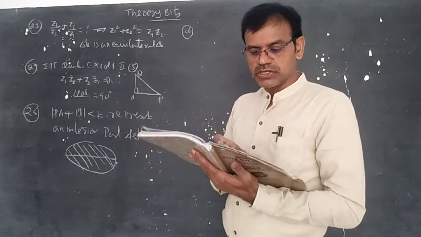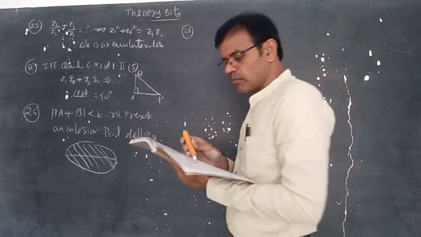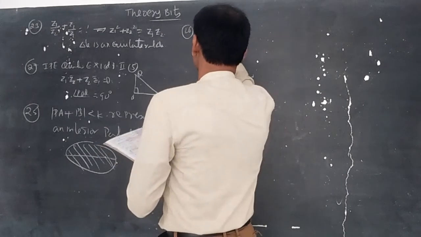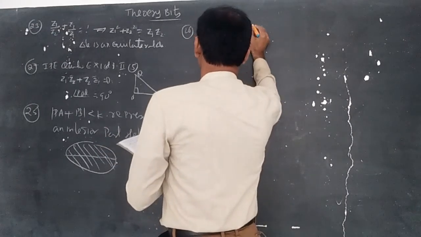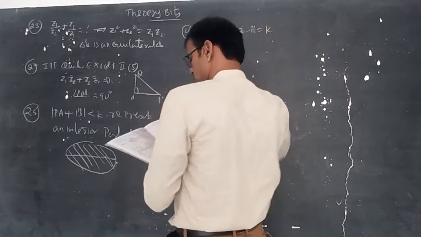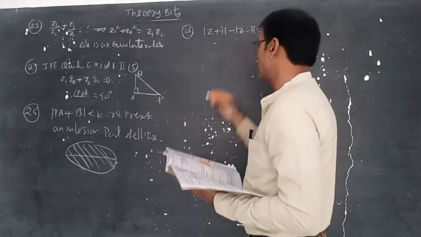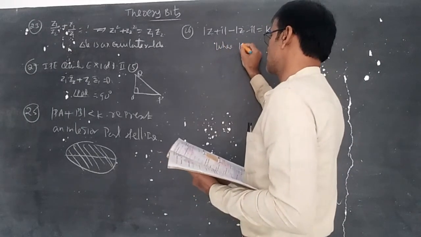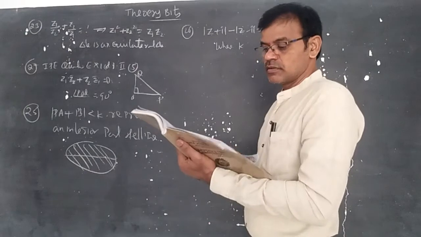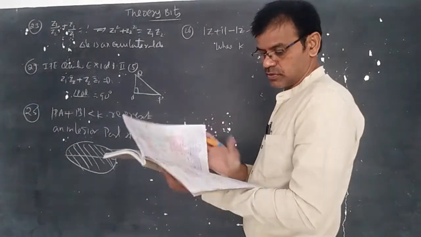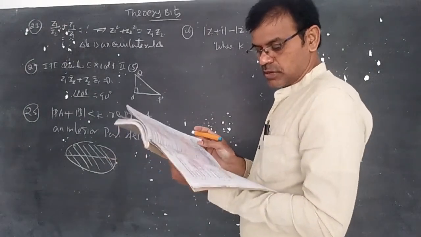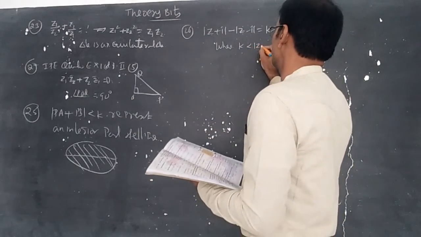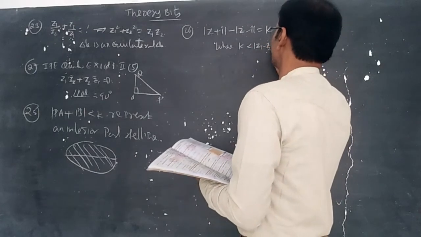26th question. The equation modulus of Z plus i minus modulus of Z minus i is equal to k represents a hyperbola. Of course, hyperbola, where the condition is k less than modulus of Z1 minus Z2.